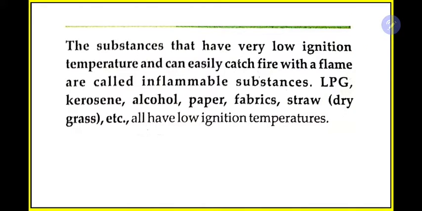The substances that have a very low ignition temperature and can easily catch fire with a flame are called inflammable substances. So those substances which require a low ignition temperature are known as inflammable substances. For example, LPG, kerosene, alcohol, paper, fabric, straw. So if you want to burn LPG or petrol, diesel, kerosene, paper with a minimum amount of heat, you can burn them, right? You have seen that.